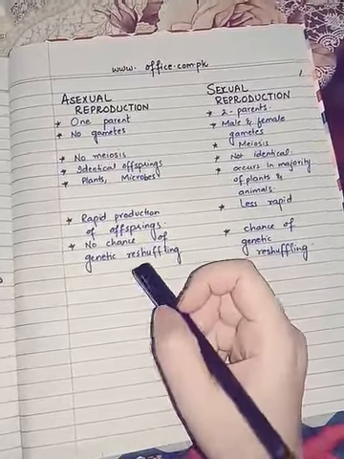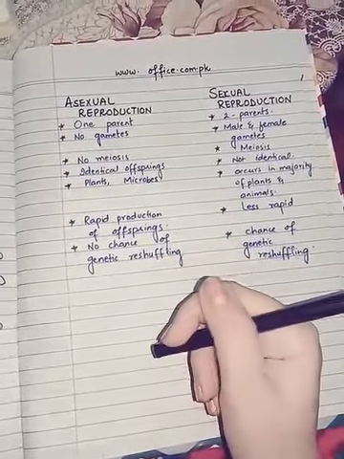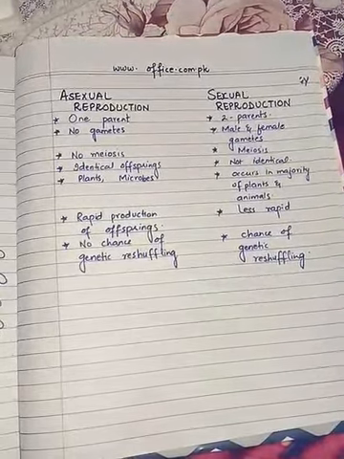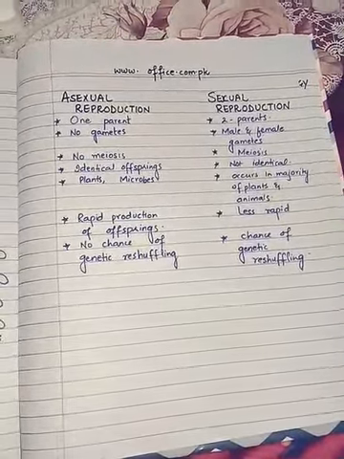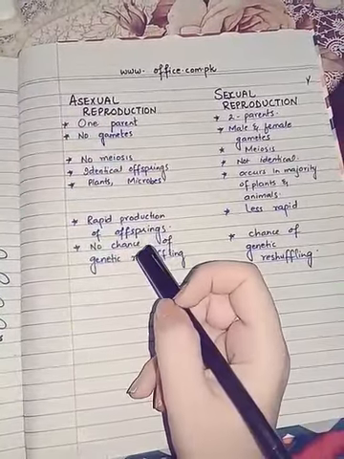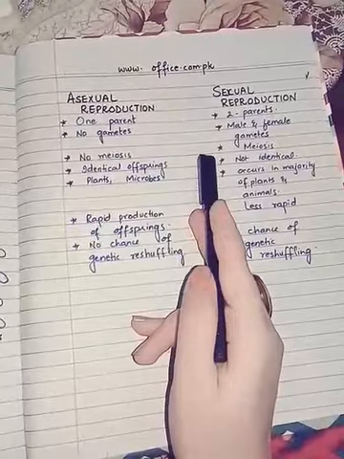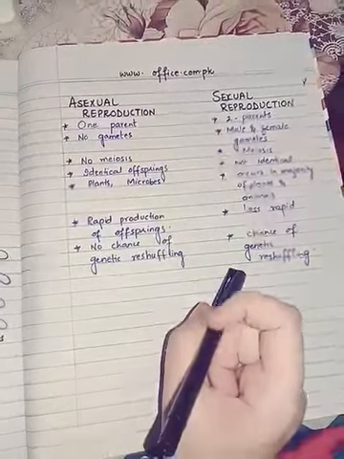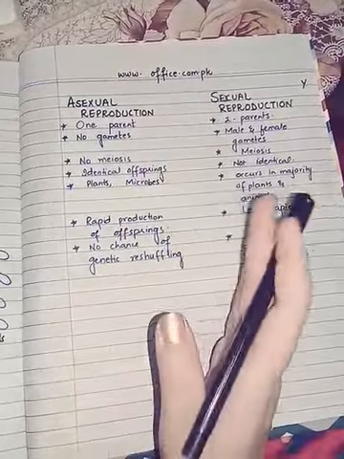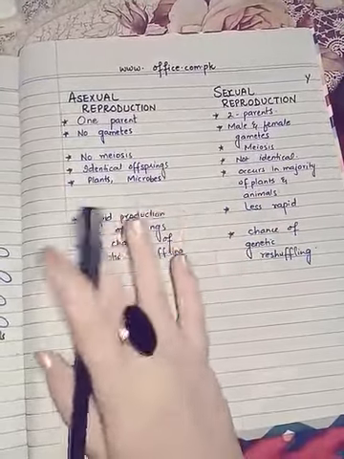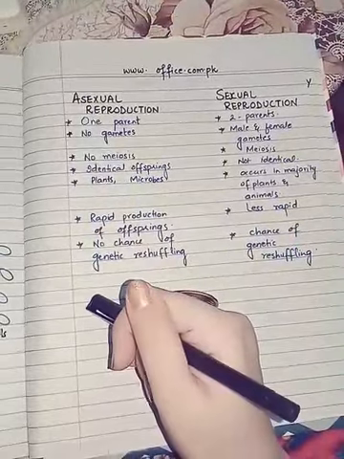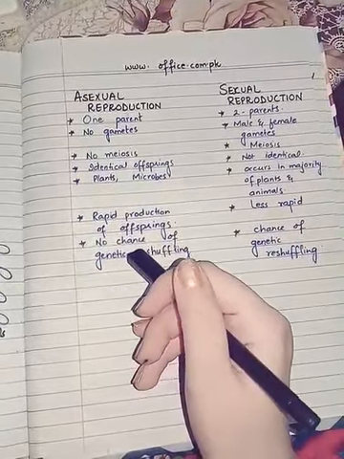In asexual reproduction, as only one parent is involved, its genetic material is going to be reproduced again and again, so there is no genetic reshuffling or genetic variation that is going to happen. Whereas in sexual reproduction, there is complete genetic reshuffling. The genetic material of the mother and the genetic material of the father are mixed up, and a new combination is produced, which will have a better impact on the offsprings.